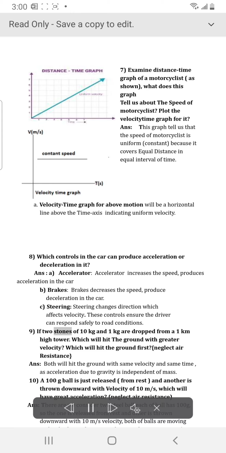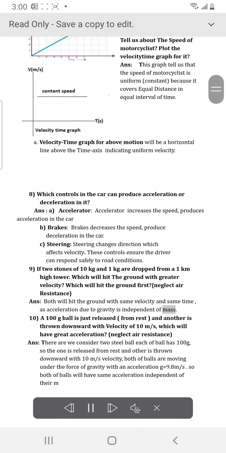If two stones of 10 kilograms and 1 kilogram are dropped from a 1 kilometer high tower, which will hit the ground with greater velocity? Which will hit the ground first? Neglect air resistance. Answer: Both will hit the ground with the same velocity and at the same time, as